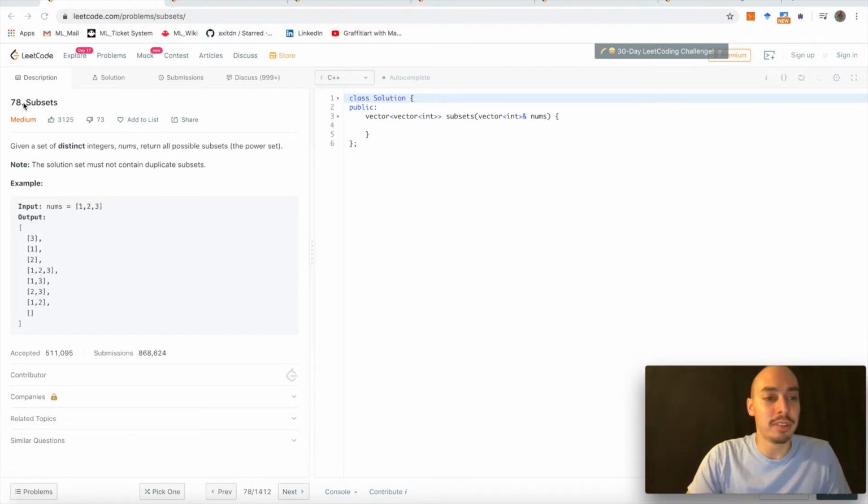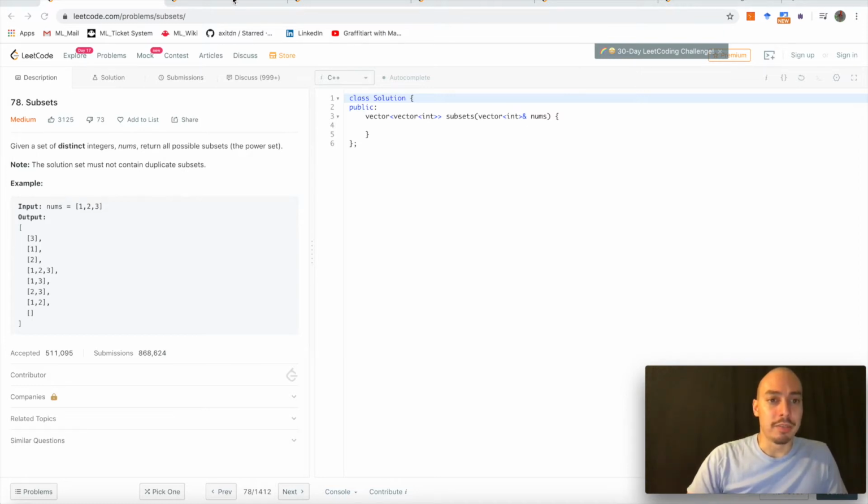It comes with an example. nums equals [1, 2, 3], and then the output should be basically the power set of all those numbers, meaning [3], [1], [2], [1, 2, 3], [1, 3], [2, 3], [1, 2], and the empty set.